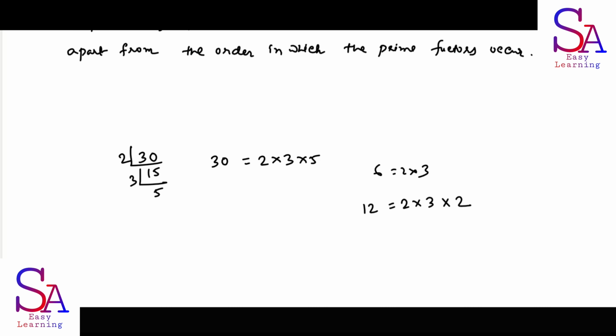But apart from the order in which the prime factors occur, it doesn't matter whether we write 2 into 3 into 5, or 3 into 2 into 5, or 5 into 2 into 3. It doesn't matter what the order of the prime factors is. We can write it anyhow.